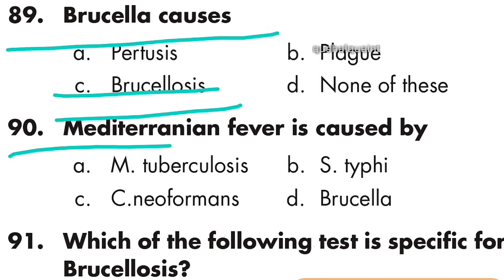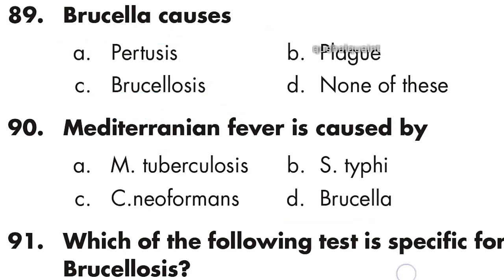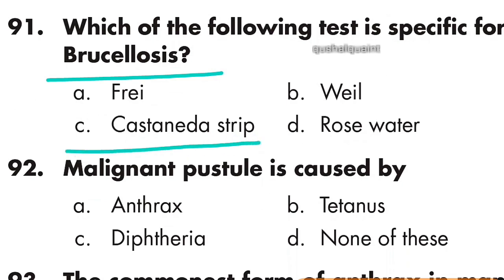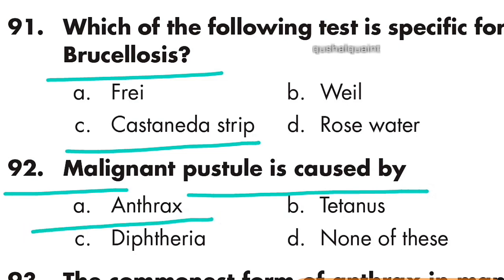90: Mediterranean fever is caused by Brucella. Option D is right. 91: which of the following tests is specific for brucellosis? Castaneda strip. Option C is right. 92: malignant pustule is caused by anthrax. Option A is right.